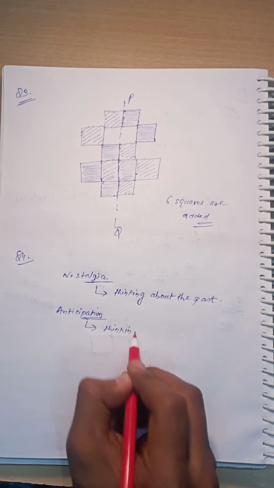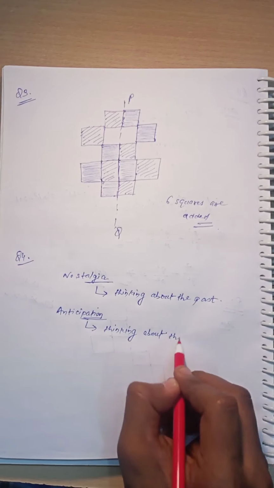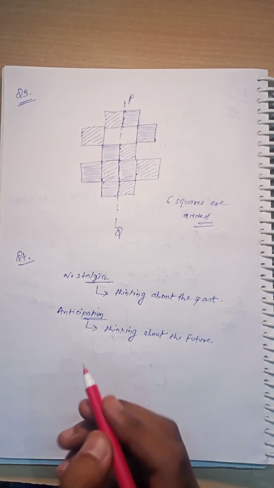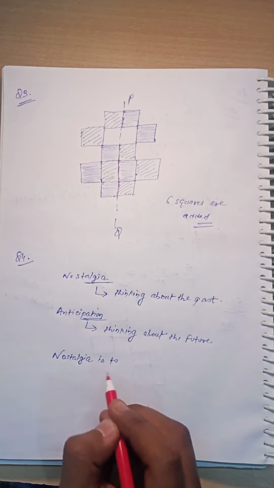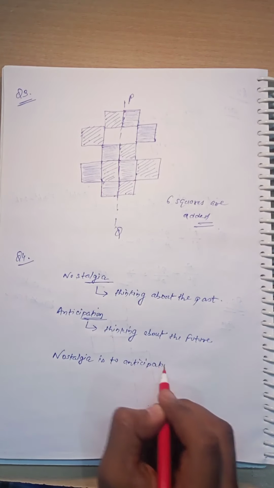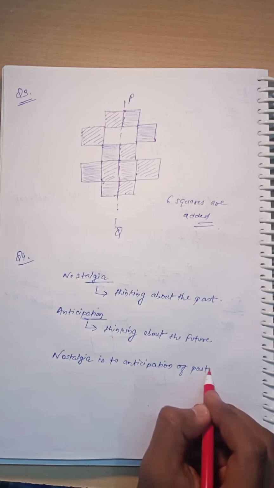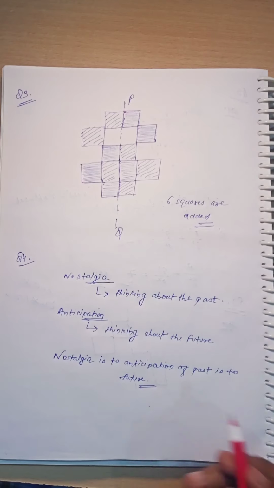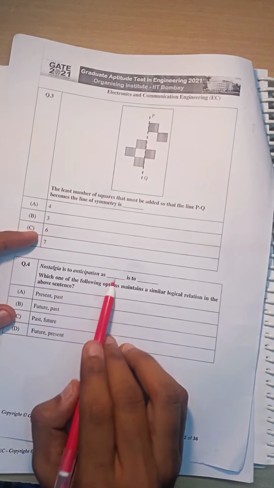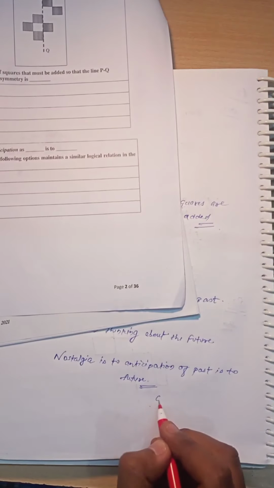So in short, we can say anticipation means thinking about the future. So we can say nostalgia is to anticipation as past is to future. That means option C is the correct answer.